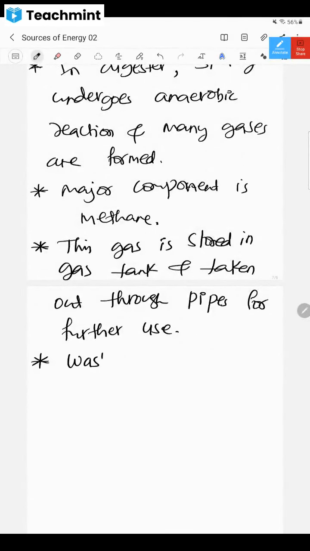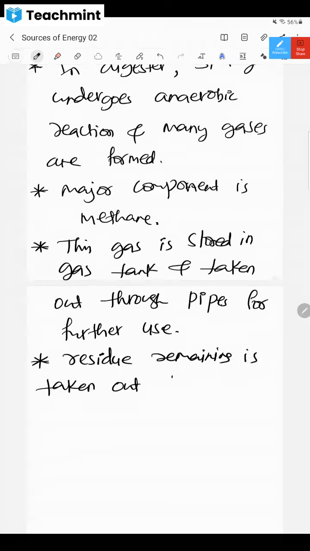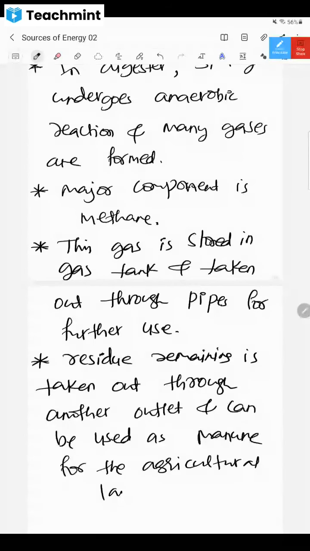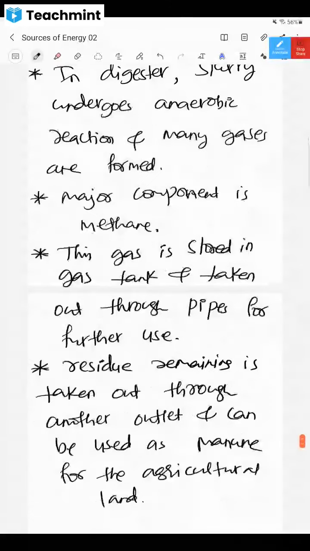The waste material, that is the residue remaining, is taken out through another outlet and can be used as manure for agricultural land. Is it clear, dear children, all these things whatever I have explained? Yes, sir. Yes or no?